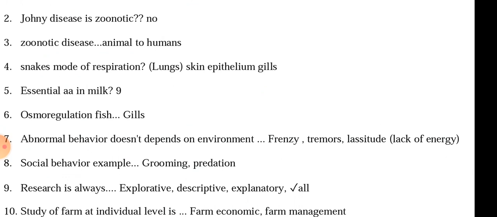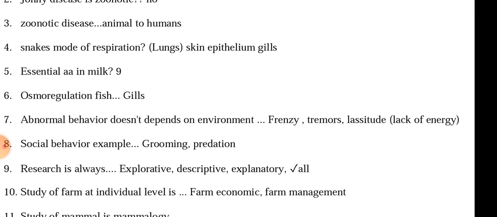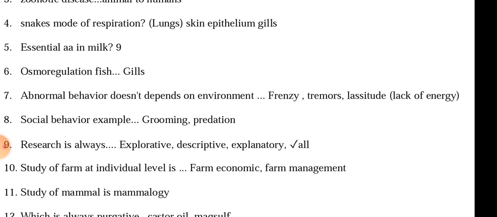Research is always explorative, descriptive, or explanatory. I think all was also an option, and I think all was right, as they are all types of research. There is explorative research, descriptive research, and explanatory research. Study of farm at individual level is farm economics or farm management, not sure, but it was the question with these possible answers.